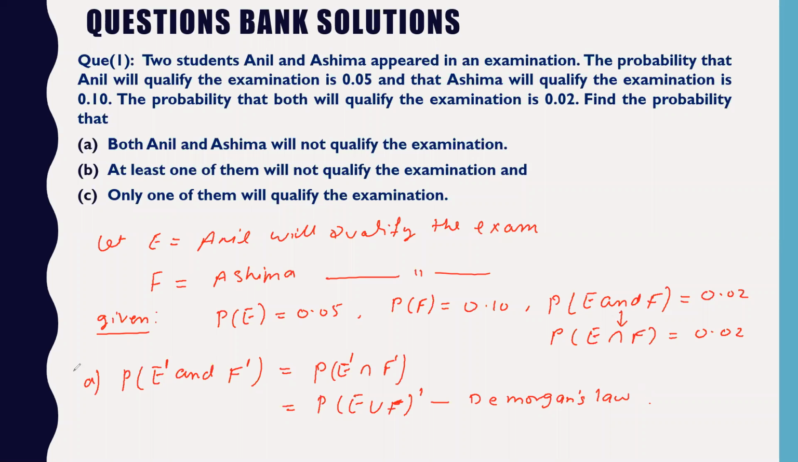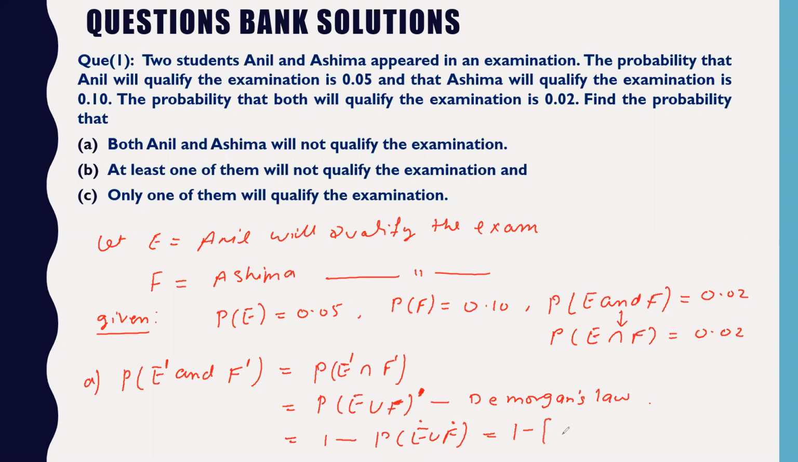By De Morgan's law you can write it. So you have a complement here. To get rid of this complement, you have to write 1 minus probability of E union F. When you take 1 minus of that, the complement will go. E and F are both what? Independent events, they are not mutually exclusive. Anil passing the exam and Fatima passing the exam have no connection between them. So apply the formula here.